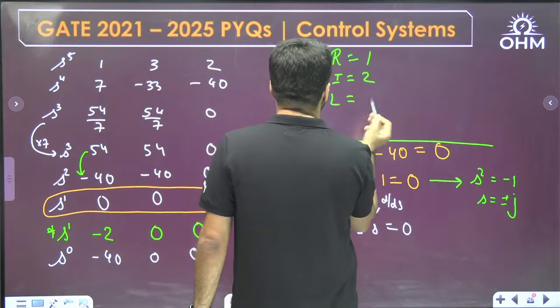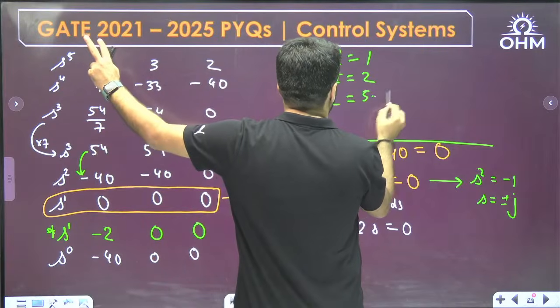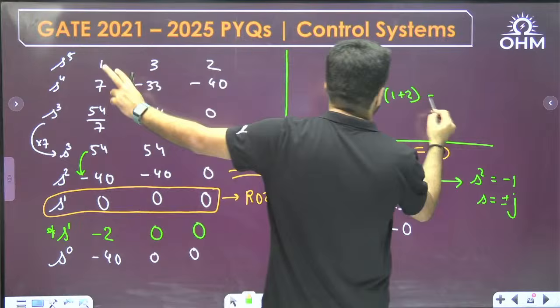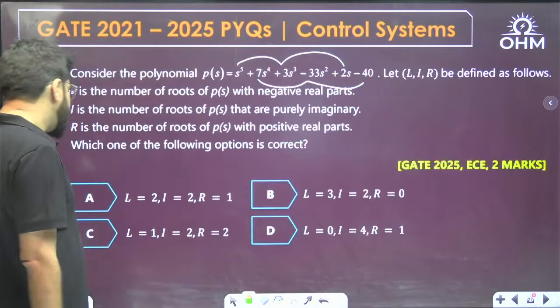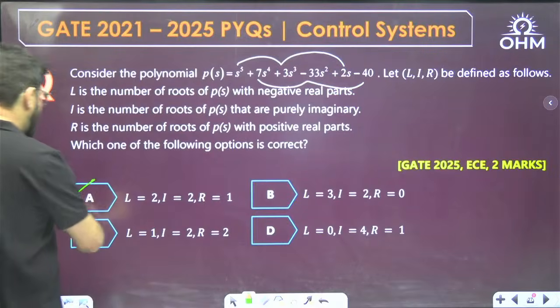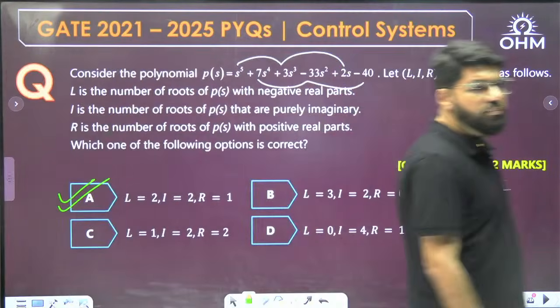So how many on the left, LHP? It is a fifth order equation. 1 goes to the RHP, 2 on the imaginary axis, so the remaining 2 are on the LHP. So what is the correct answer? L2, I2, R1, option number A. Option number A.